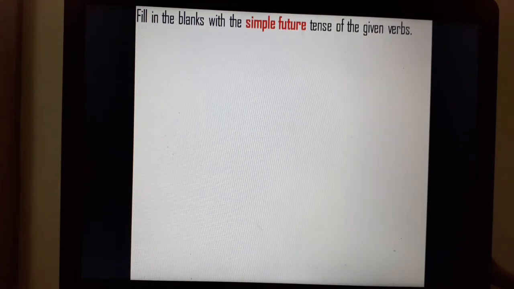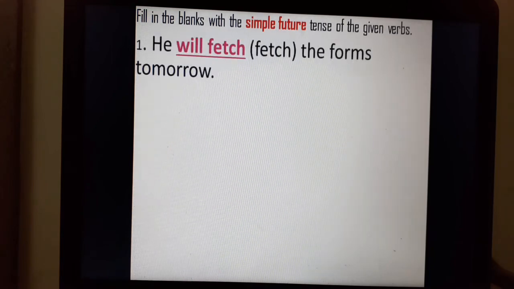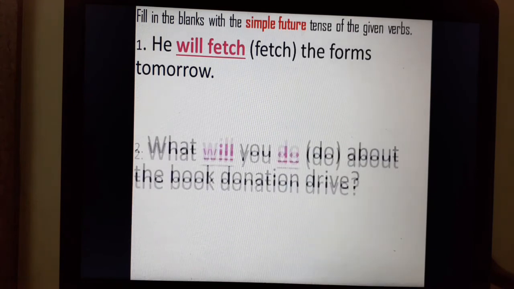Now, here is an exercise with simple future tense. The instruction reads, fill in the blanks with the simple future tense of the given verbs. The verb in the bracket in sentence number 1 is fetch, as we know that the structure for simple future is will or shall plus the base form of the verb. So, we have written, he will fetch the forms tomorrow.